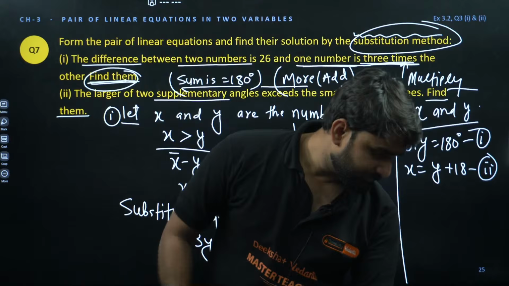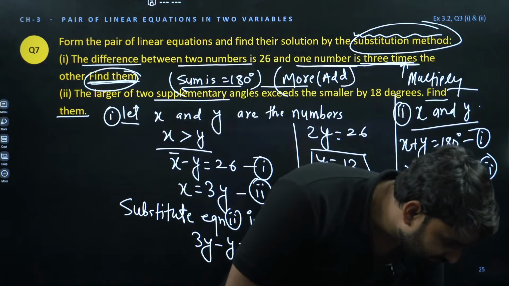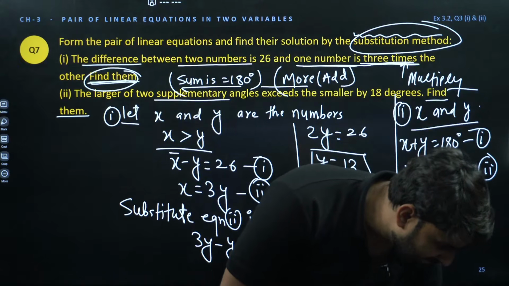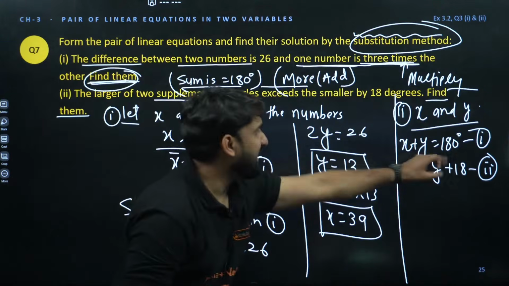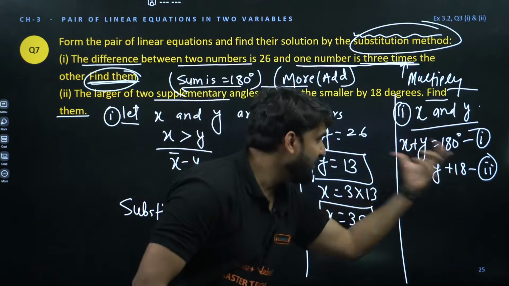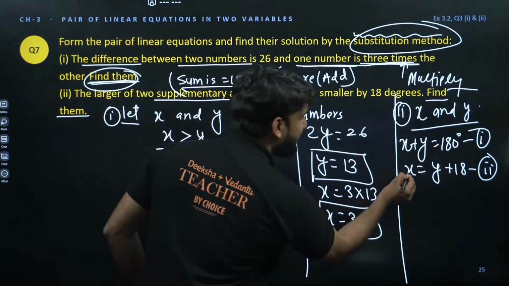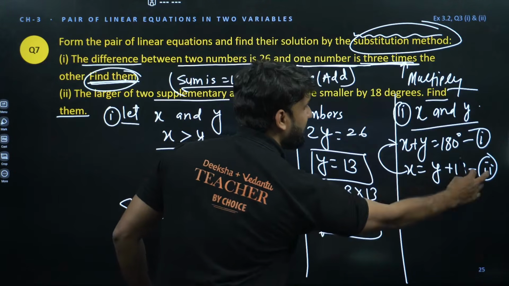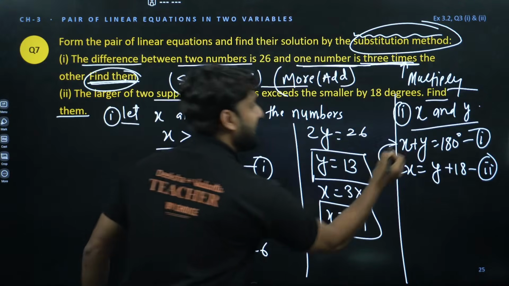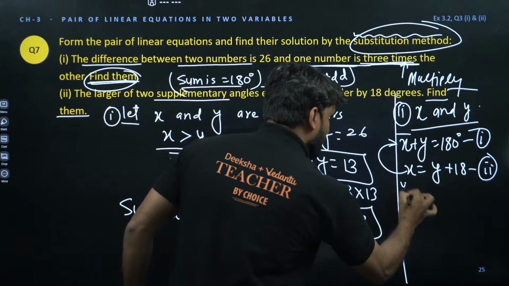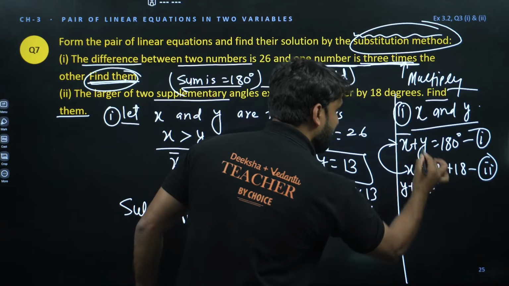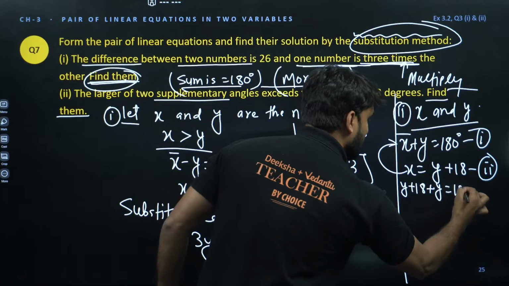Clear everyone? Sir, again explain please. Which question you want me to explain again, please? So x plus y is 180 degree and x is equal to y plus 18. So if we put equation 2 in the first, at the place of x, this whole function will come. Y plus 18, and one more y is already there, is equal to 180.